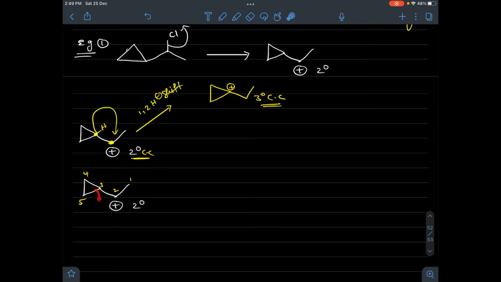The whole sigma electron pair will shift to carbon number 5. When the entire sigma electrons shift to this 5th carbon, the 3rd carbon will acquire a positive charge because it is losing the electrons, right? So if this bond dissociates in a heterolytic manner, we will have a structure further.